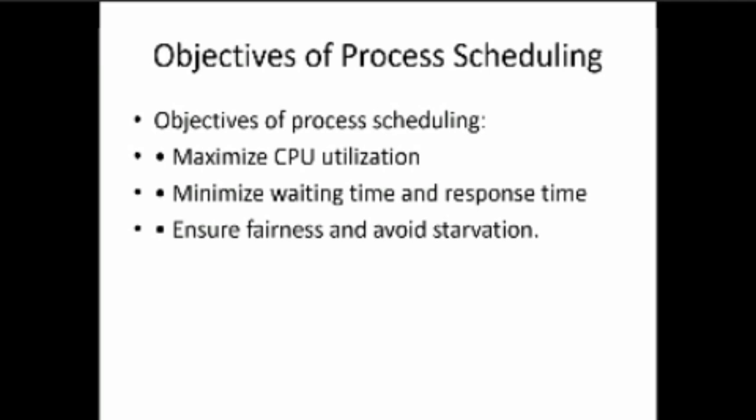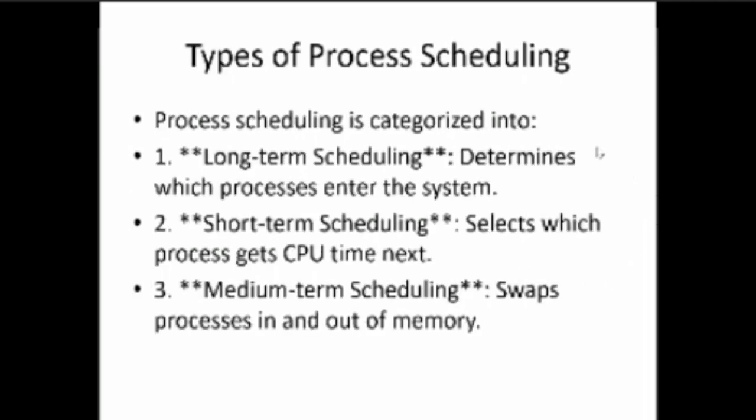But in CPU scheduling it also minimizes the turnaround time, and here it ensures fairness and avoids starvation.